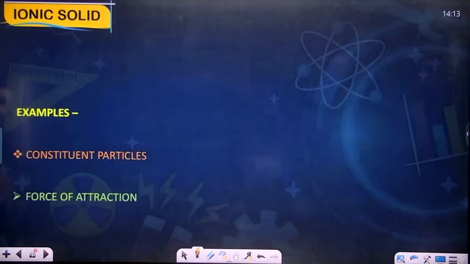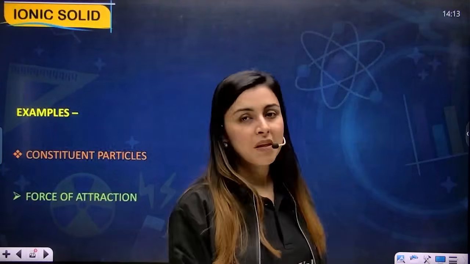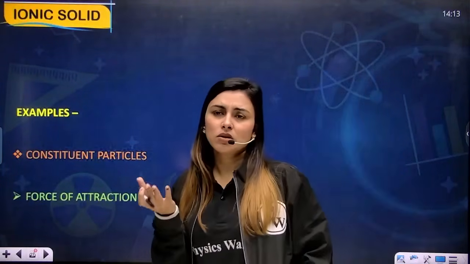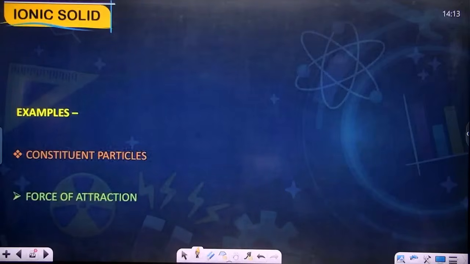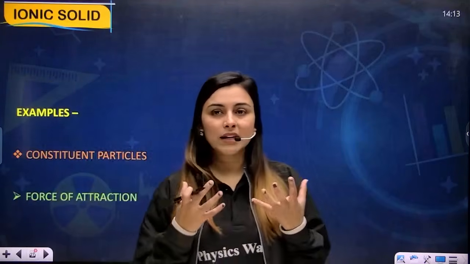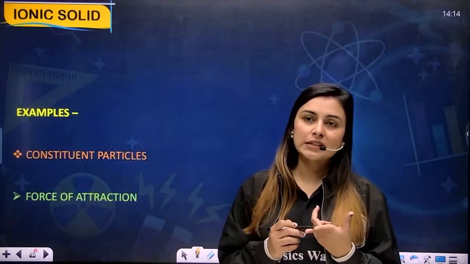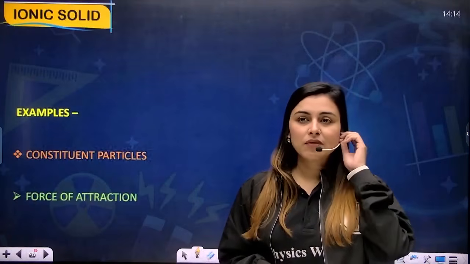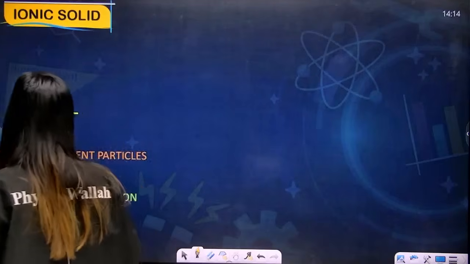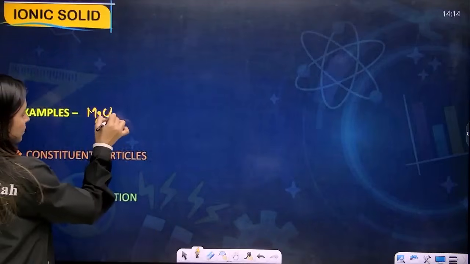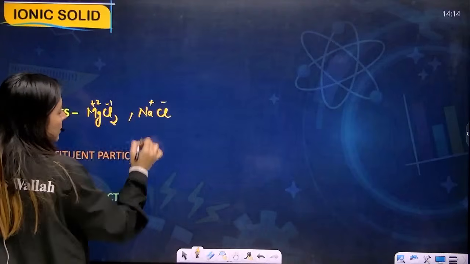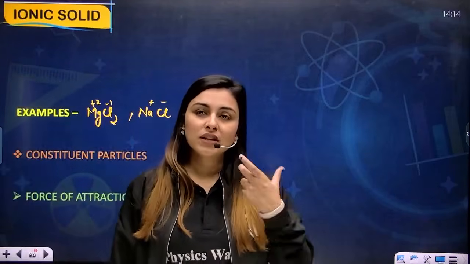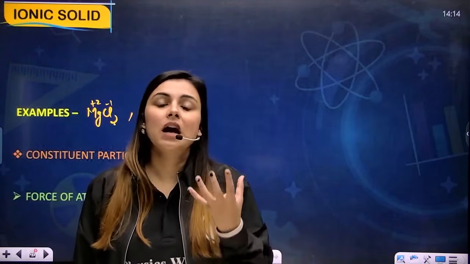Let's talk about the first type of solid, which is ionic solid. Ionic solids have a very, very strong interaction. If we talk about ionic solids, we need to know the constituent particles of this solid, which force of interaction is taking place, and what are the examples. Let me give you the examples first. The examples of ionic solids are MgCl2, with Mg 2+ and Cl -1, or NaCl, Na plus Cl minus. So the constituent particles for this solid are ions.